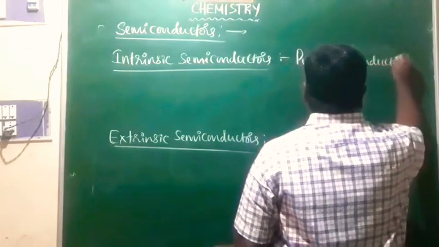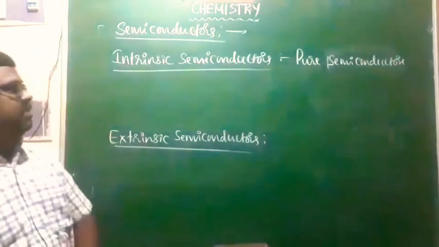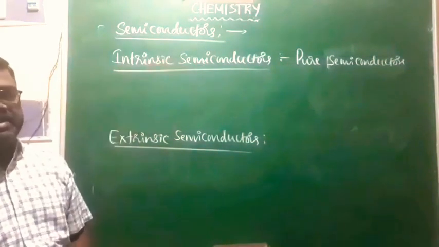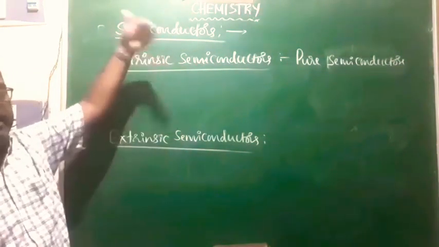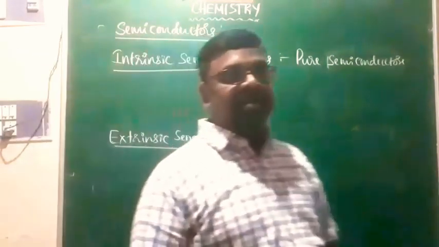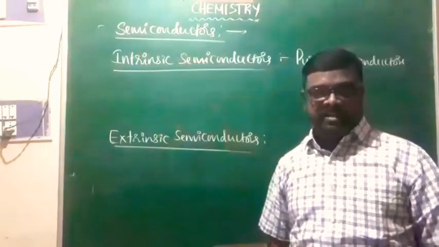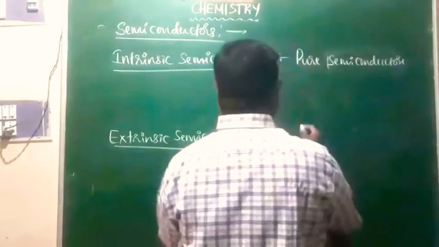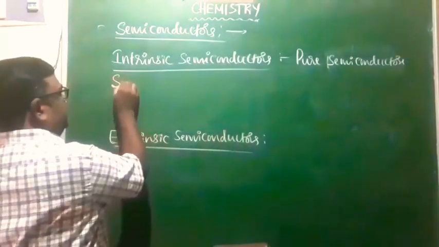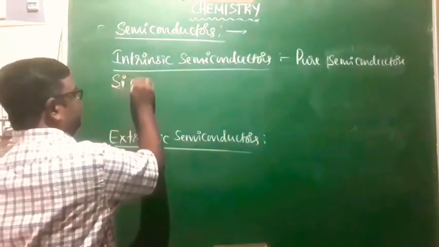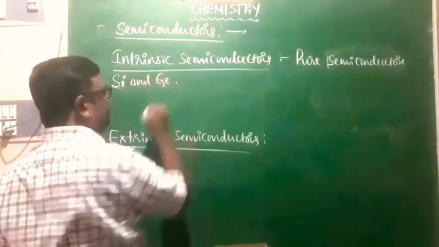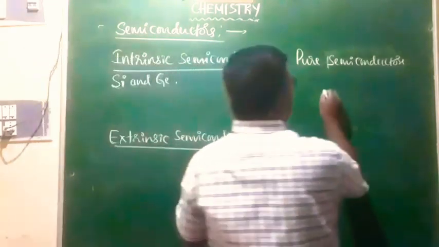Now when the temperature is increased, the electrical conductivity of intrinsic semiconductors increases. Just imagine, for example, we have silicon and of course germanium. They are group 14 elements, right? And look at the silicon here.